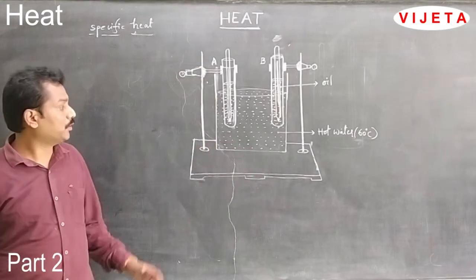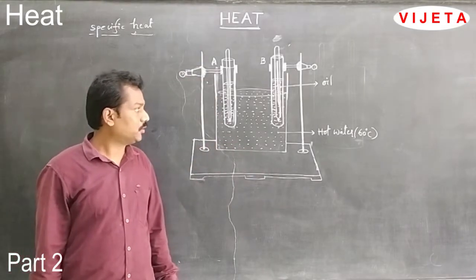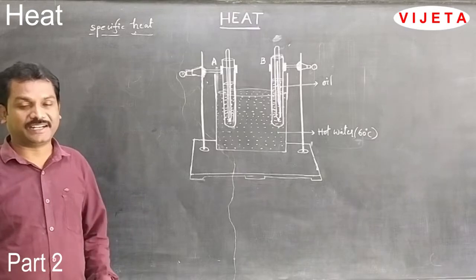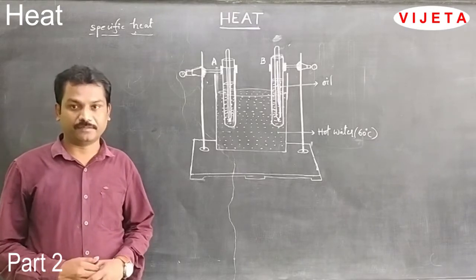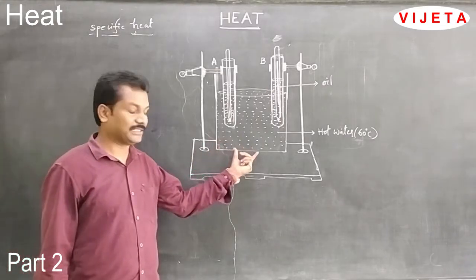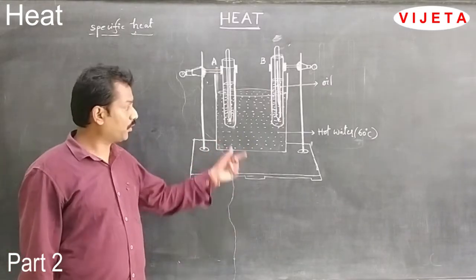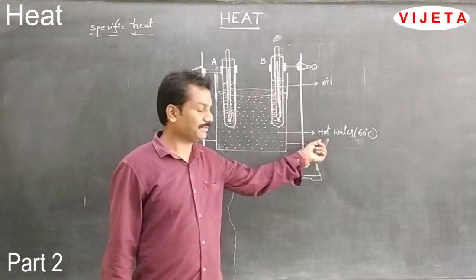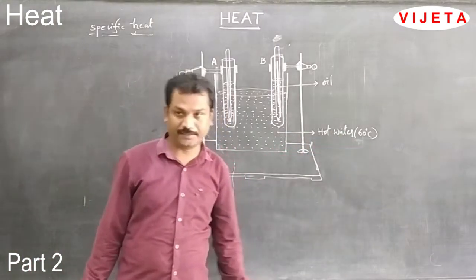Now we will do one activity to understand the rate of rise of temperature for different substances. Take a glass tumbler and pour in hot water at 60 degrees centigrade.